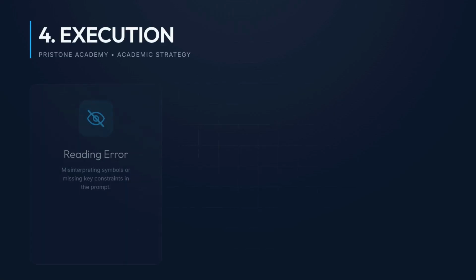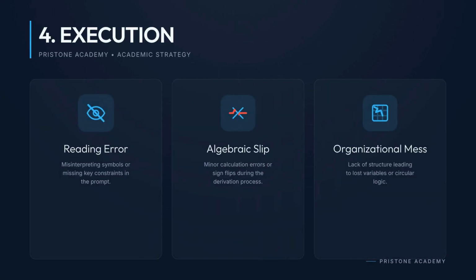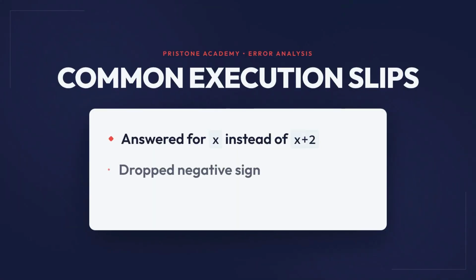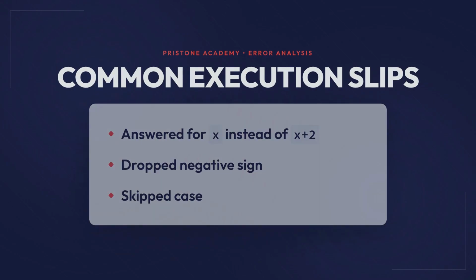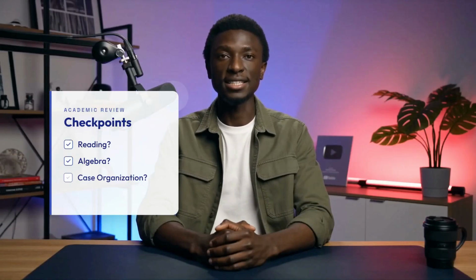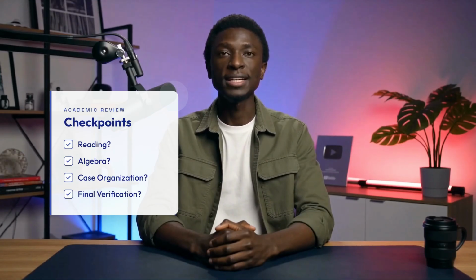Reason 4 is execution. Execution means the student found a sound idea but lost the answer while carrying it through. They read 14 as 41. They answered for x when the problem asked for x plus 2. They dropped a sign, skipped a case, copied a number incorrectly, or marked the wrong choice. Calling all of this careless hides the pattern. Where does the error happen? During reading, algebra, case organization, final verification, under time debt? Specific patterns lead to specific countermeasures.